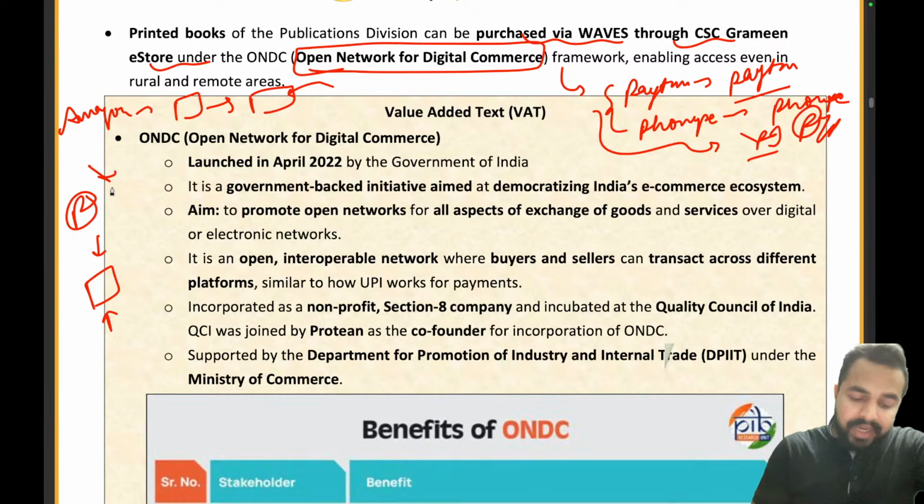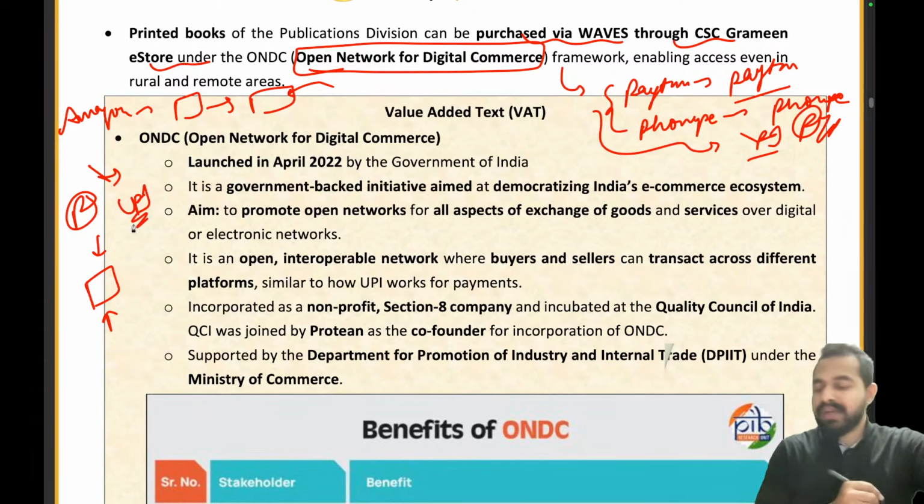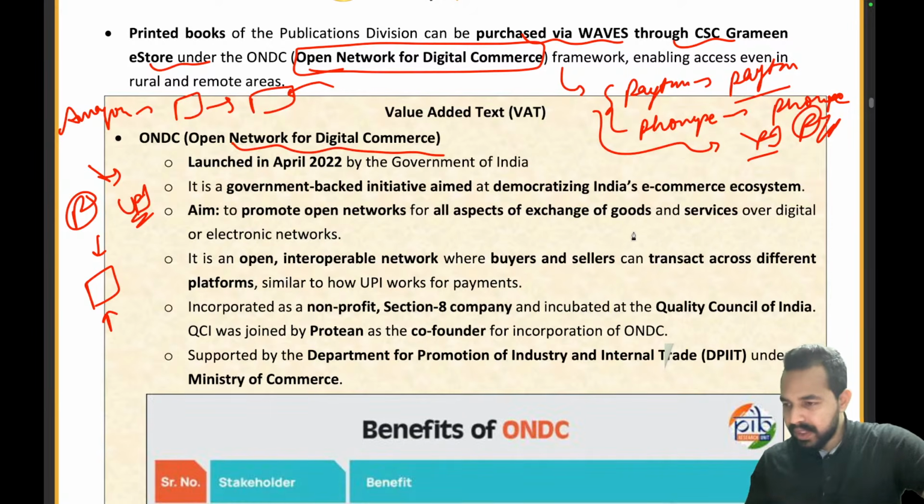So we needed that kind of UPI-like structure here, and that's why we came up with ONDC, that is, Open Network for Digital Commerce. So what will happen under this? Yes, absolutely right. Now we can sell to any platform.